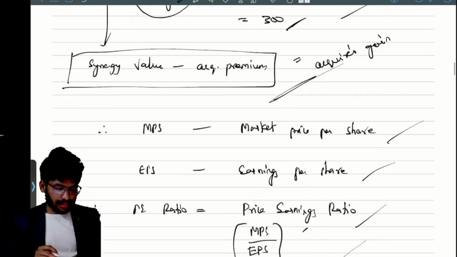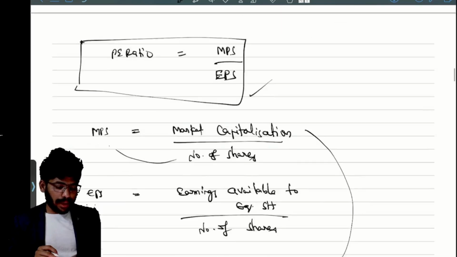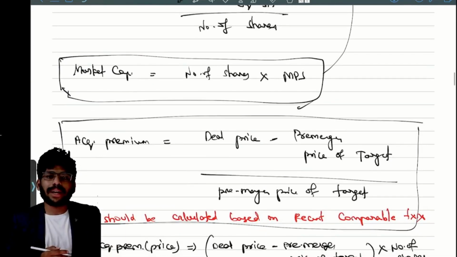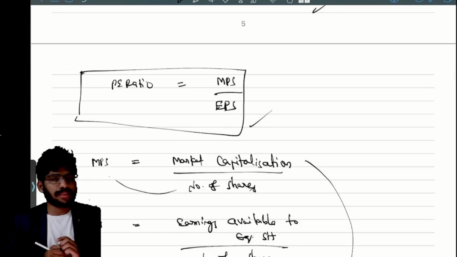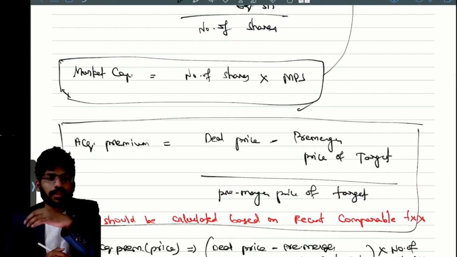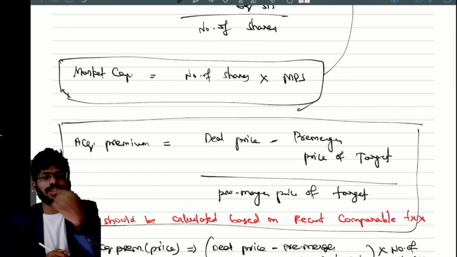PE ratio is MPS by EPS. EPS is equal to earnings available to equity shareholders by number of equity shares. Market capitalization means number of shares into MPS. Clear? So we have discussed up to this point, and the definition of a merger, horizontal merger, vertical merger, conglomerate merger, and acquisition.